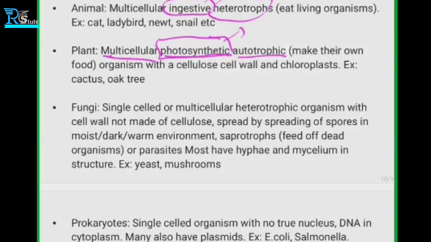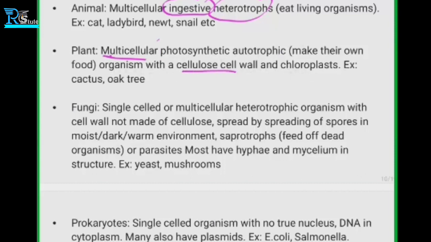Here we can see the mode: they depend on photosynthesis, which means they depend on sunlight, and they are autotrophs, meaning they can make their own food. So they are multicellular photoautotrophs. They are autotrophic organisms with a cellulose cell wall and chloroplasts. The cell wall is cellulose, right?